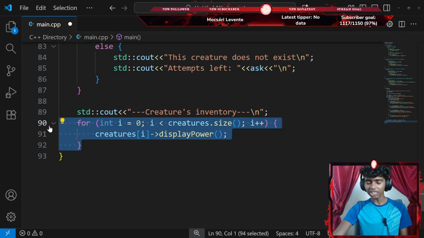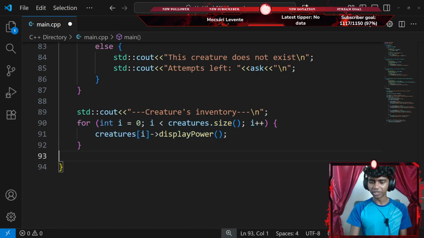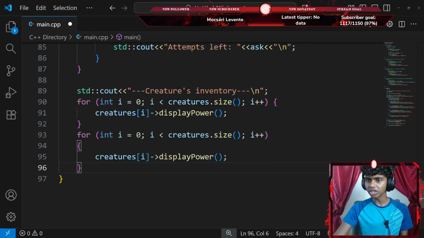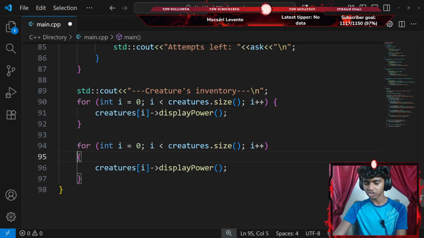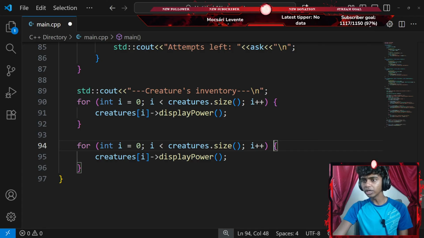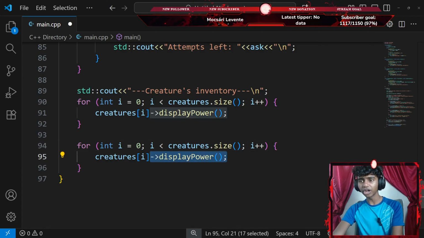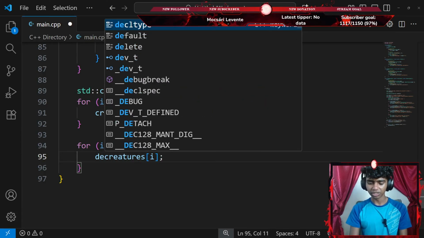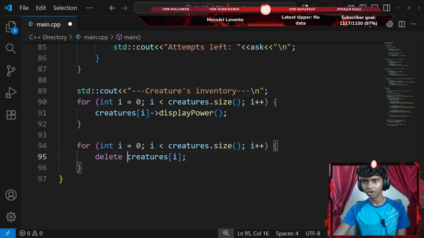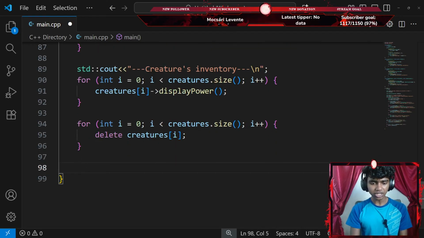Okay, so just to save time, I honestly might copy the for loop and then paste it all the way here. And inside of my for loop, instead of changing something, let me just delete that part. There we go. Okay, instead of having an arrow operator that displays my power, I'm going to use the delete keyword. So I'll go with something like delete creature. There we go. Okay, perfect. Lastly, let's go ahead and return 0.